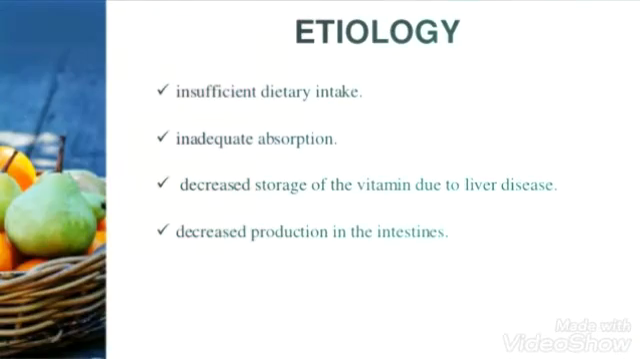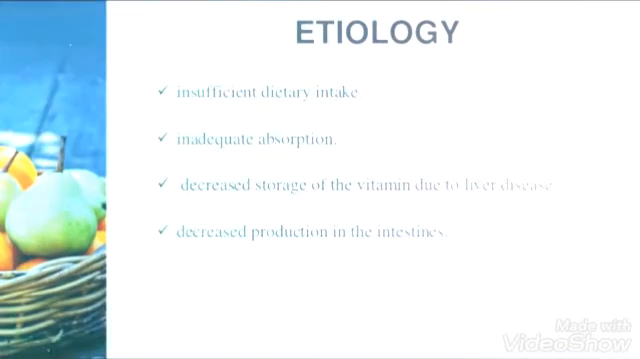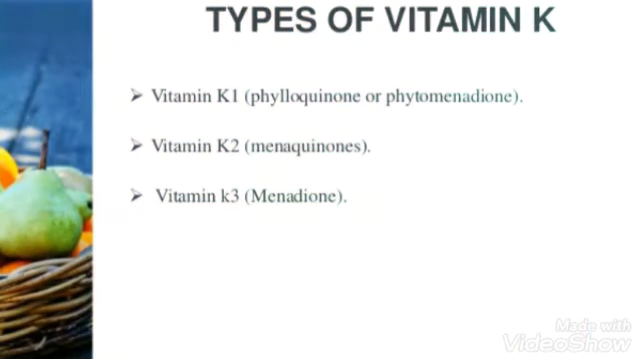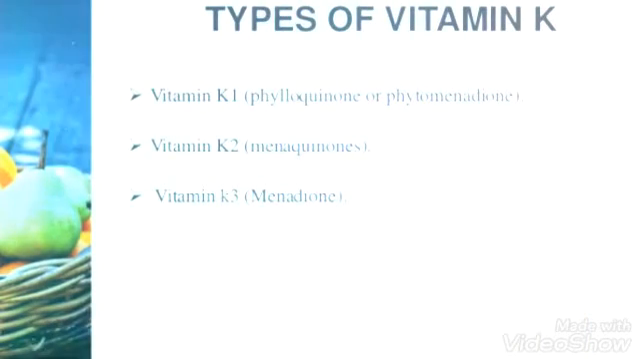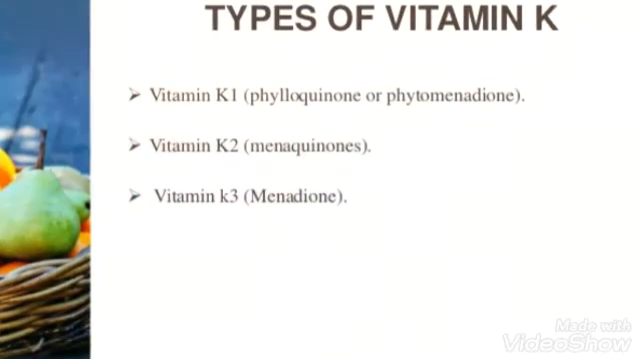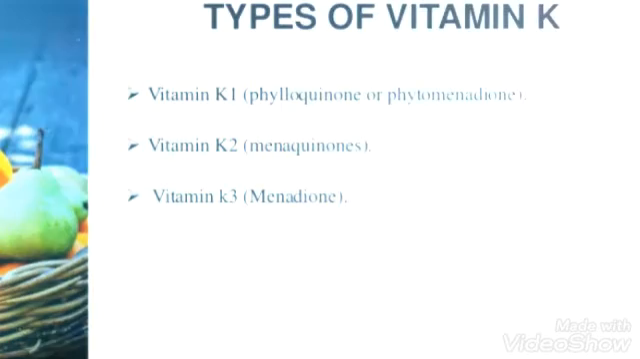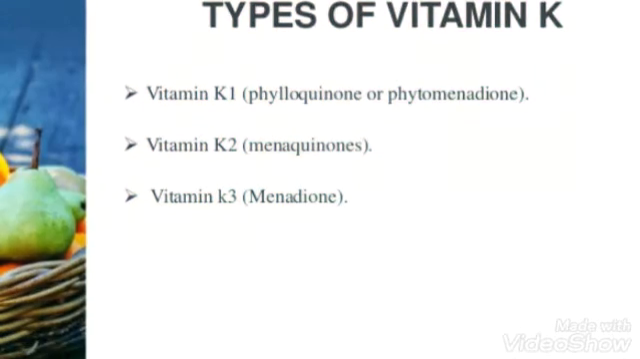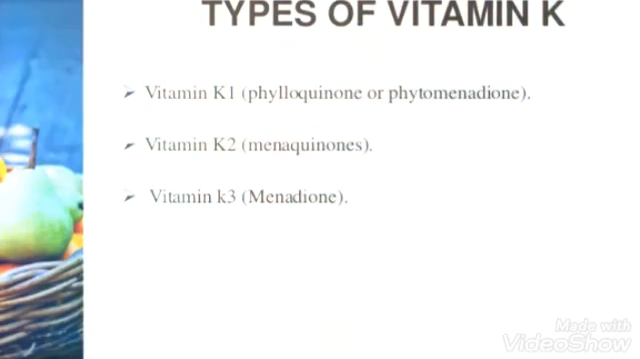Since we all know about vitamin K, but do you know there are mainly three types of vitamin K? So we'll see here the types. There are mainly three types of vitamin K: vitamin K1, phylloquinone, then vitamin K2, menaquinones, then vitamin K3, menadione. So these are the three types of vitamin K: K1, K2, K3.